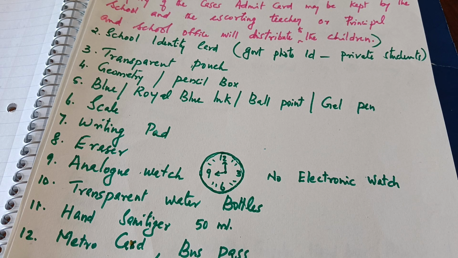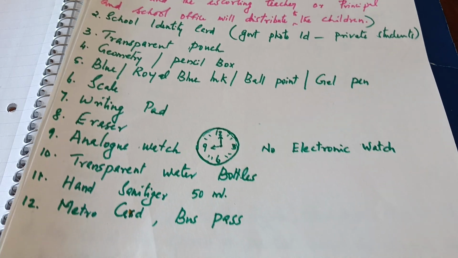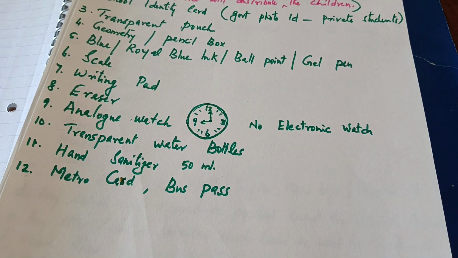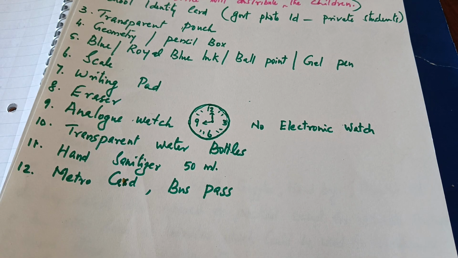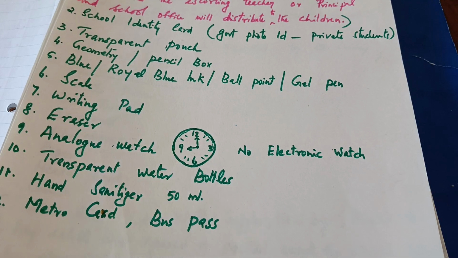Then a 6-point scale. You can buy a new scale and keep it, because to get accuracy, that is good. If you have worn out edges or worn out scales, you may not get accuracy while measuring. Then a writing pad, eraser, and analog watch. I think it is best to keep an analog watch with you. No electronic watches. And transparent water bottles, hand sanitizer up to 50 ml. Then a metro card, bus pass.